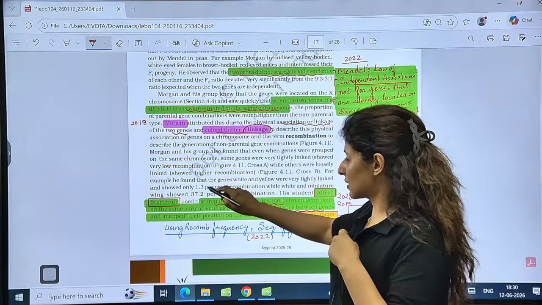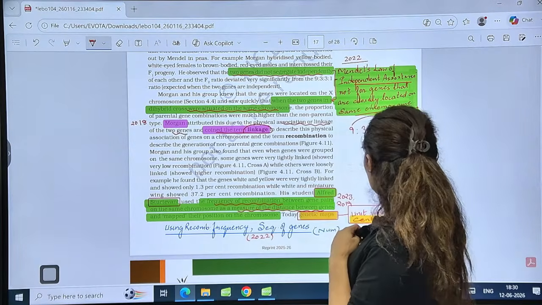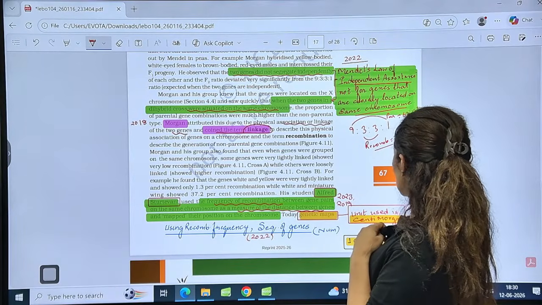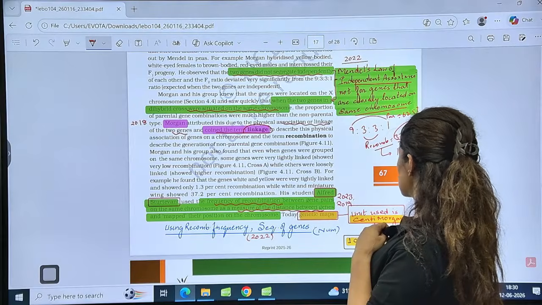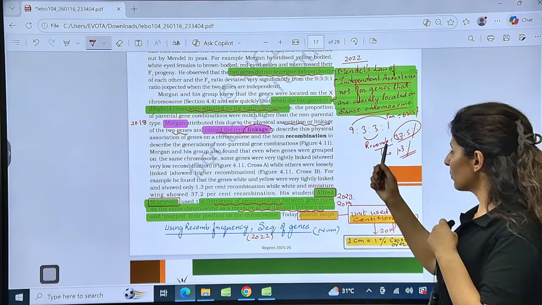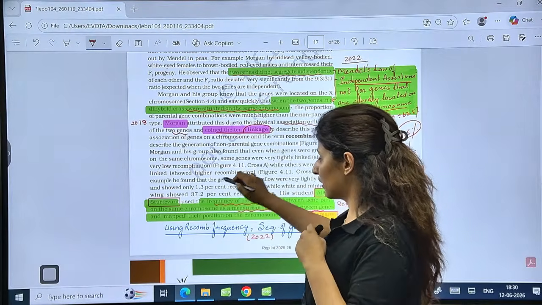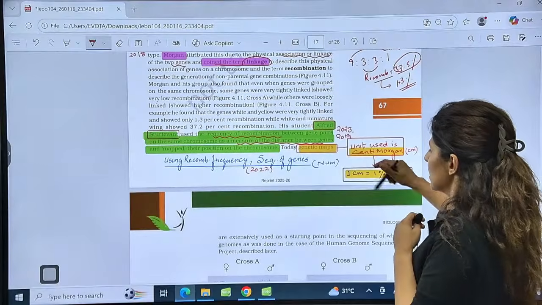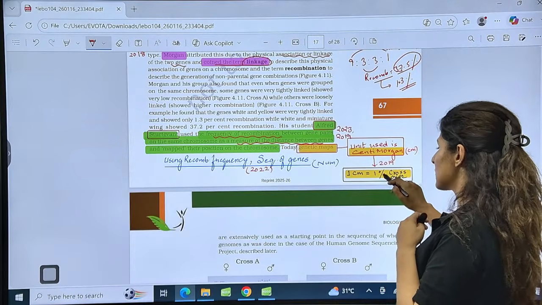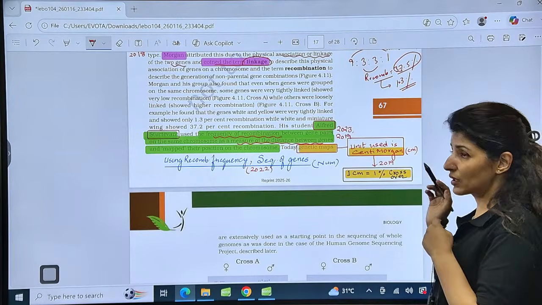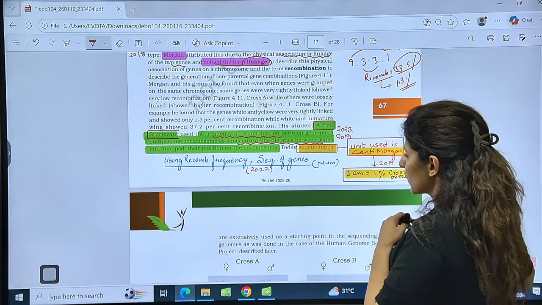He got another result. He saw that the recombinants, instead of 37.5%, were only 1.3%. The frequency in which recombinants were obtained was just 1.3%. That's what led him to believe in the concept of linkage. So in a genetic map, the unit used is centimorgan, and 1 centimorgan is equivalent to 1% of crossover, that is, the recombination. So using recombination frequency, you can sequence a number of genes.